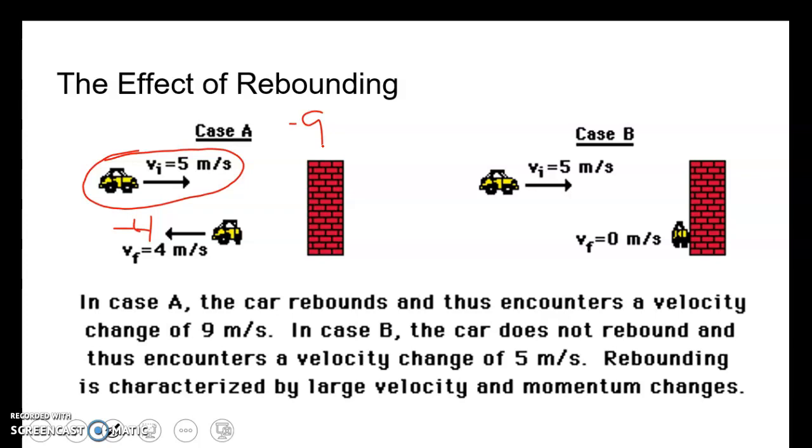In case B, we hit the wall and crumple, right? The car has a change in velocity of -5. So our velocity change is greater in case A, which causes a greater change in momentum. Which means that if we want to do some math, let's keep the mass the same. So let's go force.